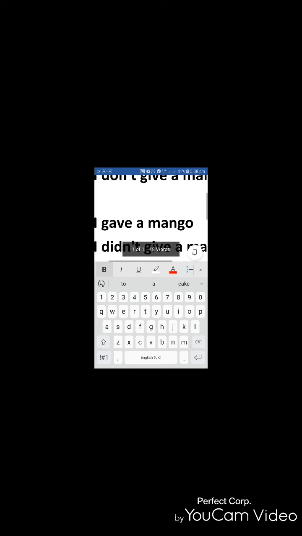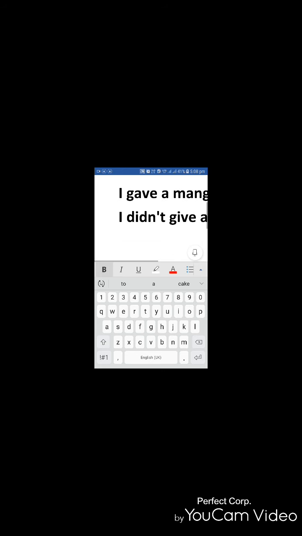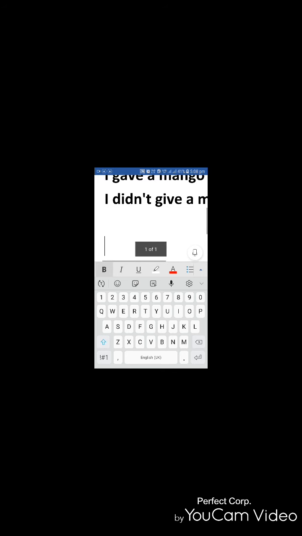So these changes we have to see. Here the main verb is gave, but when we apply didn't, it is already in the past tense. That is the reason the main verb comes as it is. We need not write two past verbs in the past tense. Fine. Now simple future. I will give a mango.